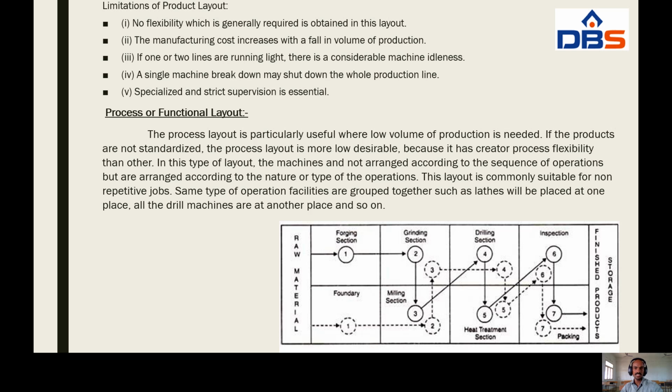In this type of layout, the machines are not arranged according to the sequence of operations, but are arranged according to the nature or type of the operations. This layout is commonly suitable for non-repetitive jobs. Same type of operation facilities are grouped together, such as lathes placed at one place, all the drill machines at another place, and so on. See here a structure of product layout, process layout. This is the raw material store.